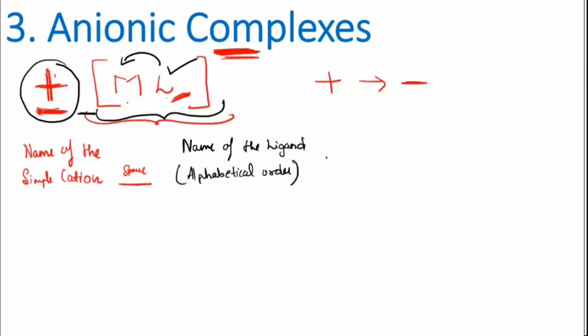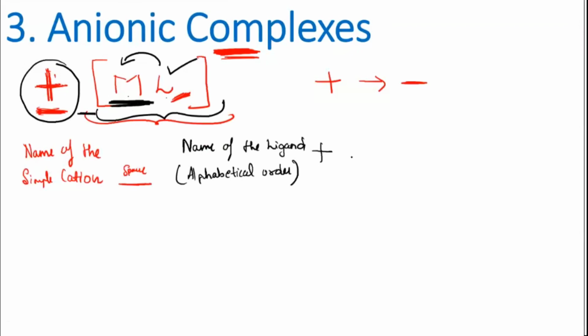Now after this is over, then you will get the metal part. See, now twice the metal is coming because whatever is present outside, those cations are usually metals themselves, no? So again you will get another metal. So that time this central metal atom which is there will have the Latin name.